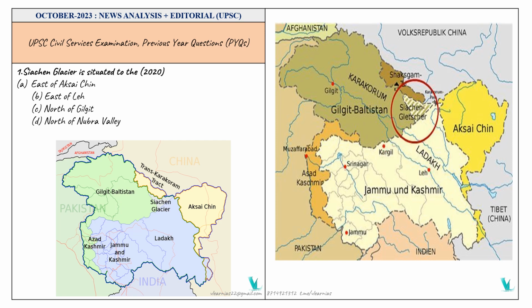The first one is about the Siachen Glacier. This is a 2020 previous year question. Siachen Glacier is situated to the: east of Aksaichen, east of Leh, north of Gilgit, or north of Nubra Valley. We already discussed this point, and please comment the answer. Here is the Siachen Glacier, and we can track it. Here is Aksaichen, so we know that's not the correct answer. Also the east of Leh, north of Gilgit, and north of Nubra Valley.